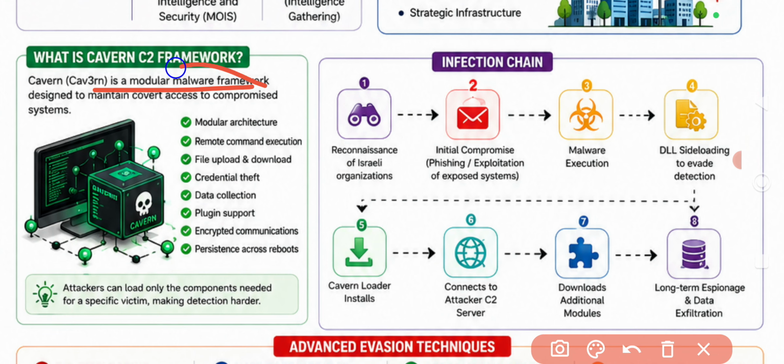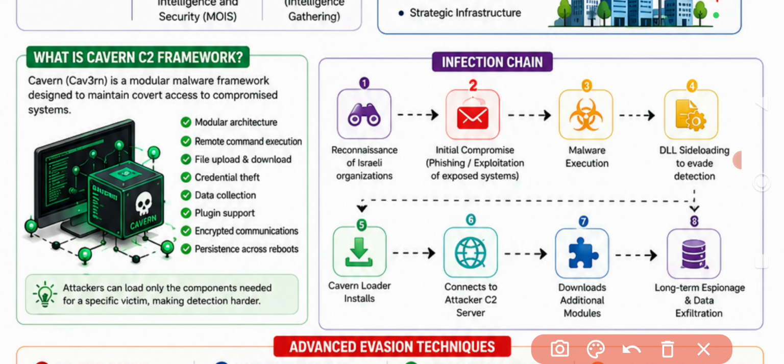So Cav3rn is a modular framework, which is especially designed to covertly maintain access to a compromised system. It offers modular architecture, remote code execution (RCE), file uploads and downloads, credential theft, data collection, plugin support, encrypted communication, and persistence across reboots. Here the threat actor can load any component needed for specific victims, making detection very hard, almost impossible.